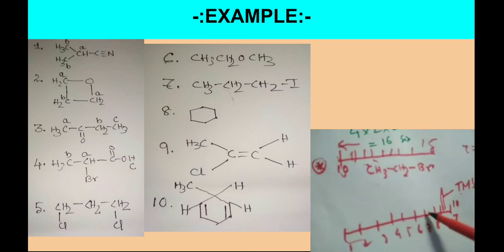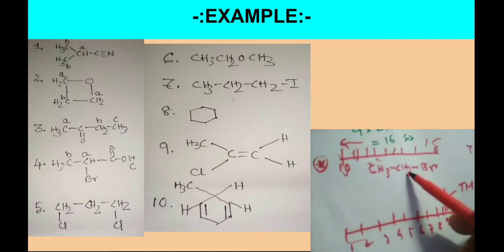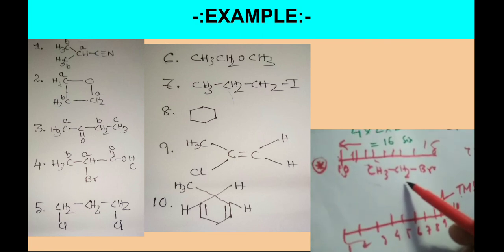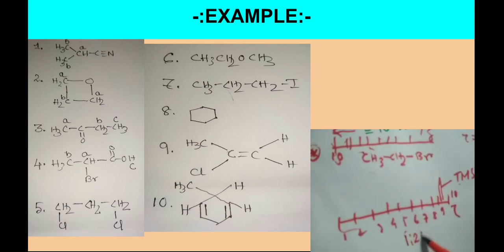That means at that level, how many signals will we get from the above example? It is easier: as the neighboring carbon has 2 protons, we get 3 signals. So 3 signals means a triplet, 1:2:1.